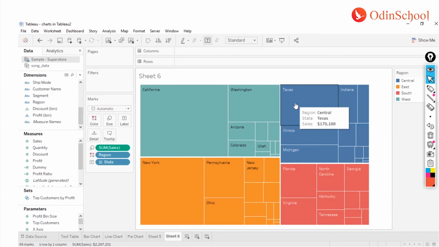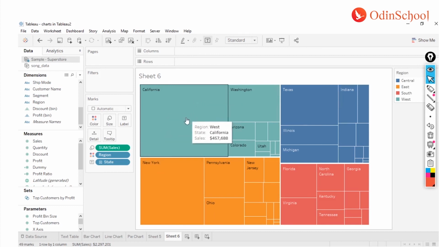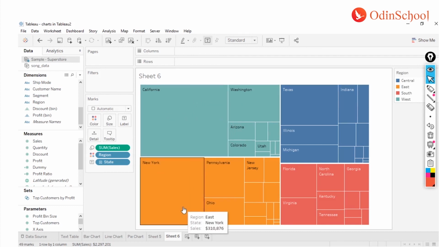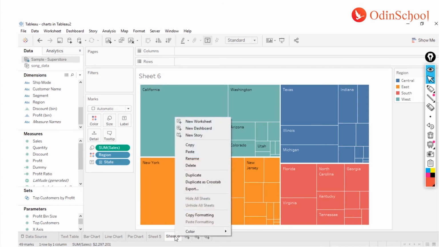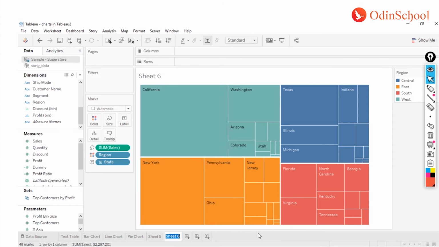So that's the beauty of having a tree map versus a pie chart. In a tree map, you can use more than one dimension, versus a pie chart, it doesn't make logical approach if you're using more than one dimension. We can certainly add lots of formatting things over here, like adding the labels and all. That's up to you, right? So let me rename this, and yeah, tree map.